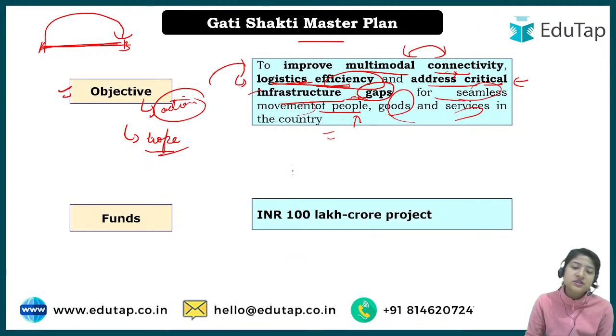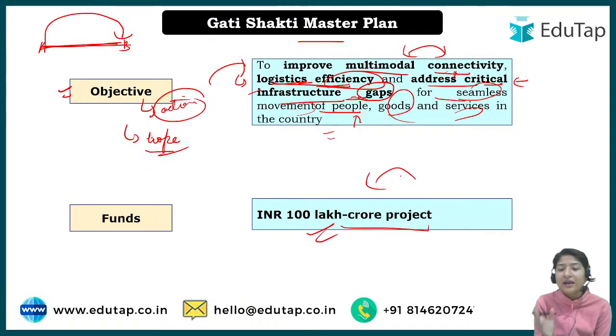And what is the fund? That is a 100 lakh crore project. So this Gati Shakti master plan is a 100 lakh crore project when it was launched. And where will this money come from? The government is not taking any loan or anything like that. Basically all the projects that are already running in the country have been allocated their individual money. We are talking about the ones related to infrastructure development in the country, right?